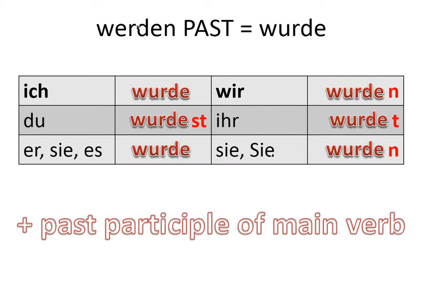So let's review the past of werden. The stem is wurde. So, ich wurde, du wurdest, sie, es wurde, wir wurden, ihr wurdet, sie wurden.